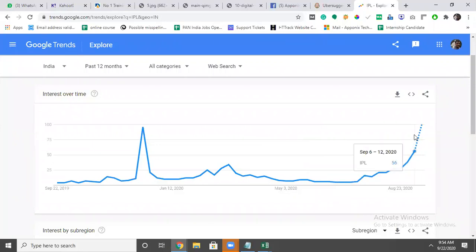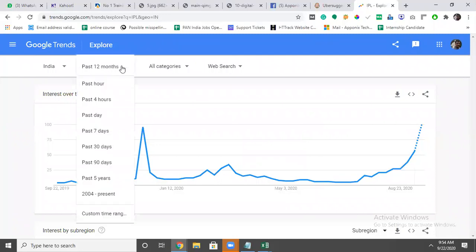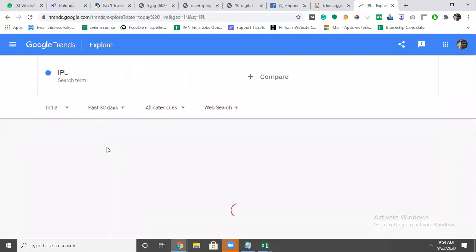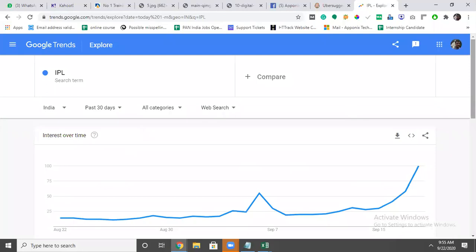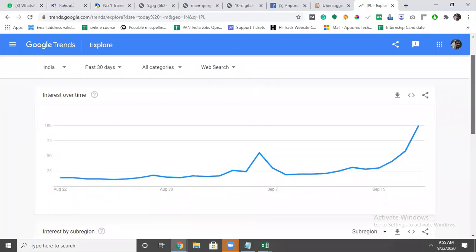Here, what I will do, I will take the last 30 days. You can see the past 30 days there was not much, but presently it has come up because IPL has started now.